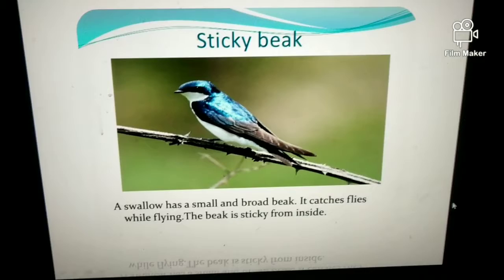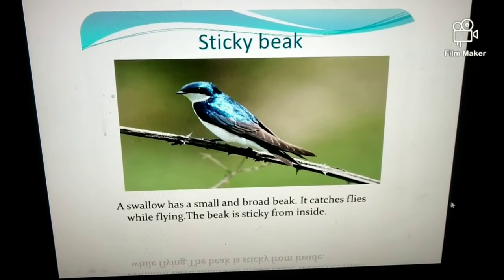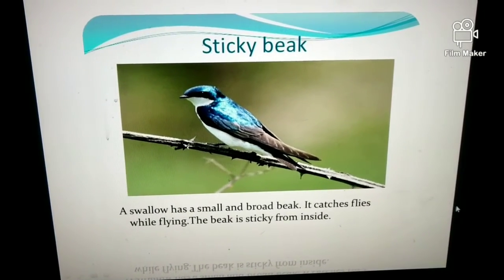Sticky beak. A swallow has a small and broad beak. It catches flies while flying. The beak is sticky from inside.